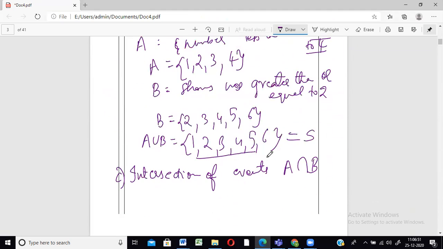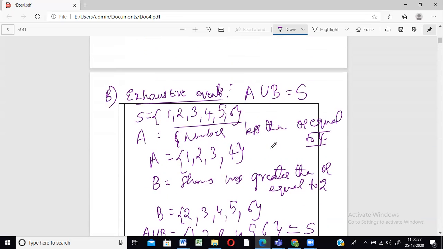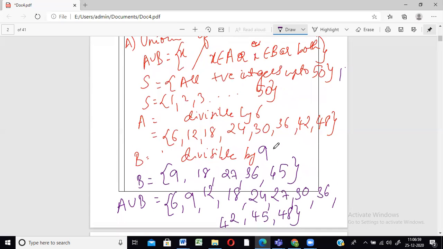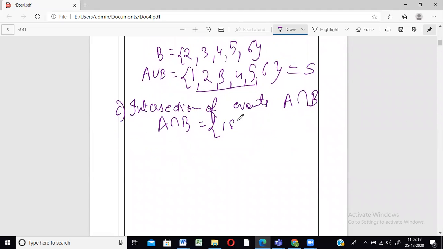When we have to find A intersection B, intersection means those elements which are common to both A and B. So which are the numbers that are common in both A and B? In A, 6 is there, in B, 6 is not there. 12, not there. 18, yes, of course, 18 is matching. 24, no. 30, no. 36, yes. So 36 is also present in both the events, correct? So 18 and 36. So 18 comma 36 is called A intersection B, which are present in both.